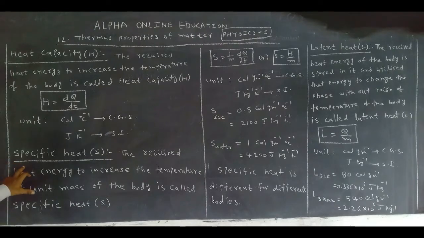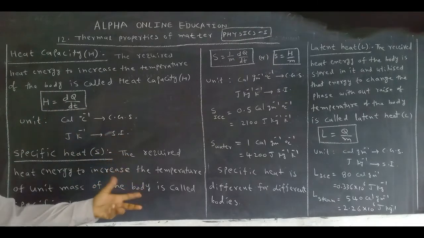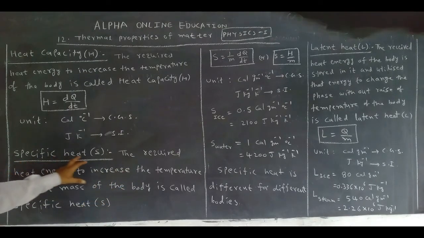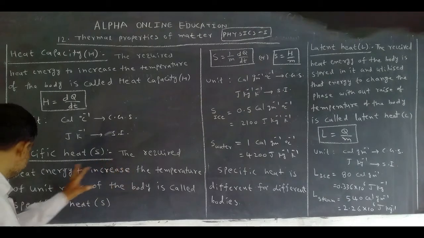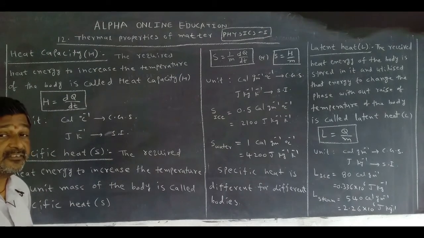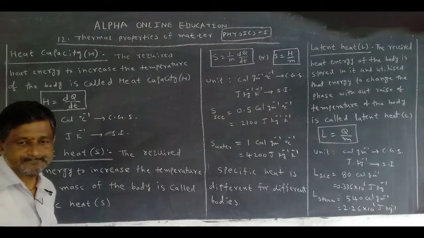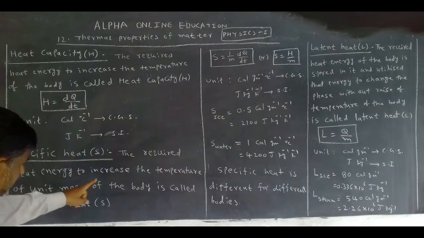Now, specific heat, this is very important. Again we will discuss this in the next chapter, the 13th. The symbol is S. Now what is the specific heat? The heat energy required to increase the temperature of unit mass of the body. Here we mention the mass. In the previous case there was no mention of the mass, but here the mass is mentioned.